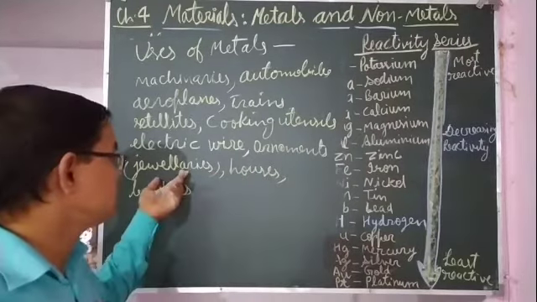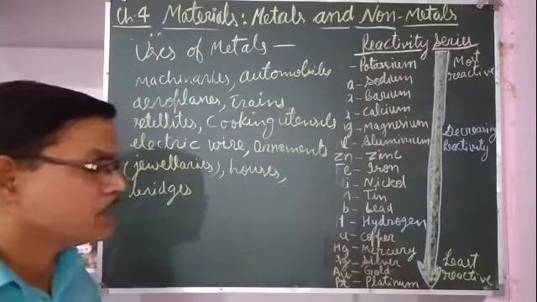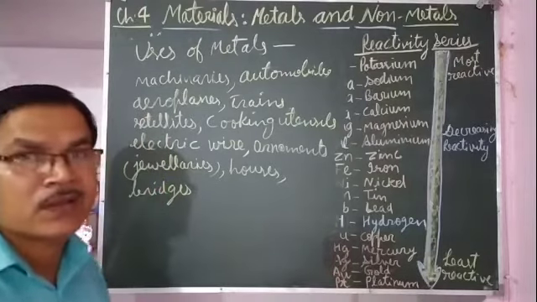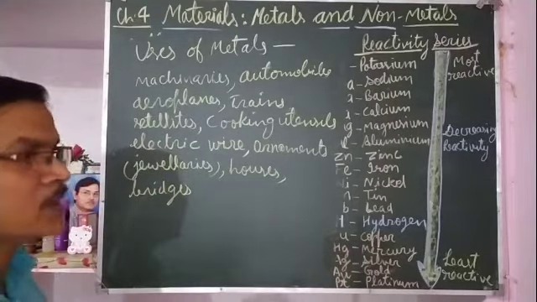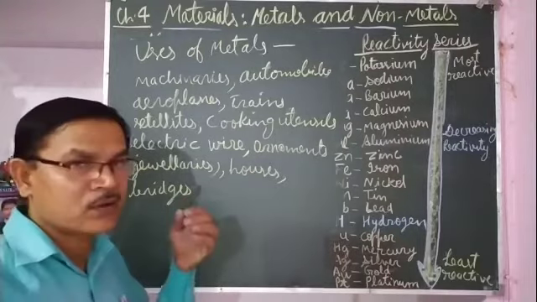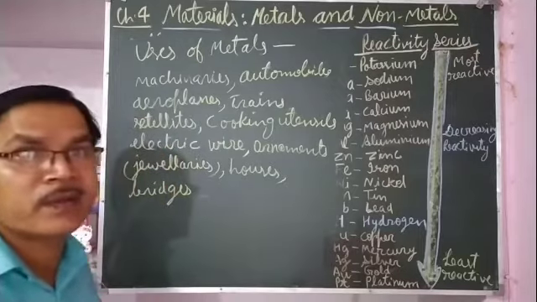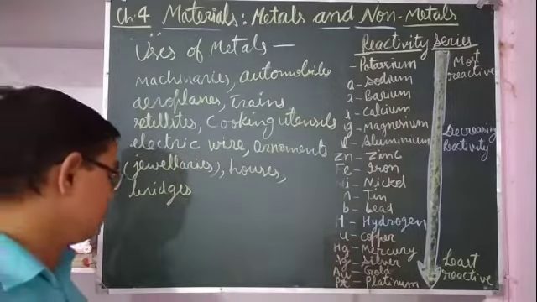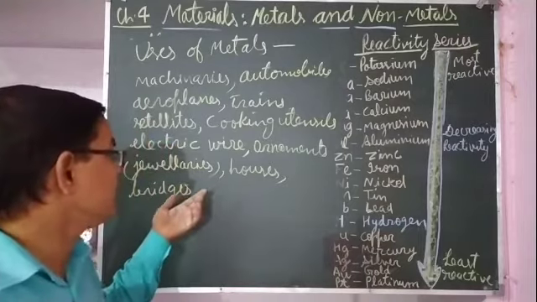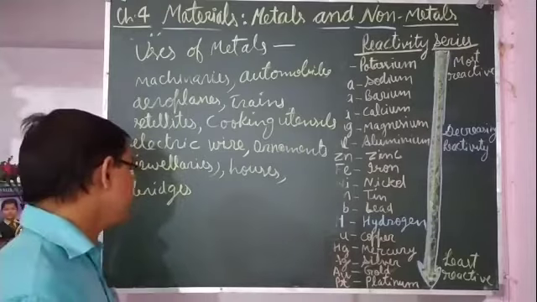Ornaments and jewelries are made of metals like silver, gold and platinum, because they do not react and do not lose their shine. Houses and bridges commonly use iron rods etc. Windows etc. are also made of iron. So these are the various uses of metals.